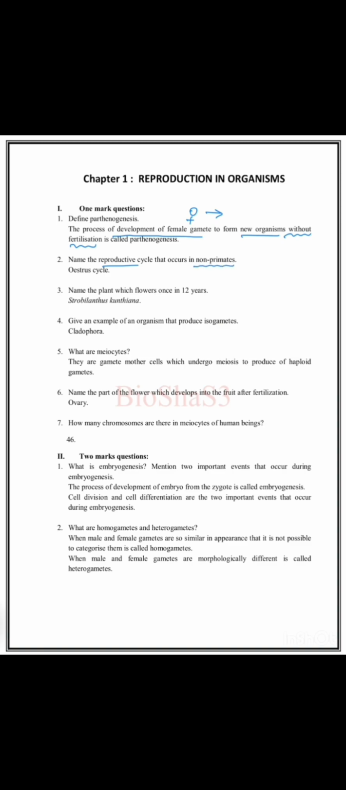Name the reproductive cycle that occurs in non-primates. In case of non-primates, it is oestrus cycle. Name the plant which flowers once in 12 years. Strobilanthes kunthiana. You have to underline it separately because it's a scientific word.